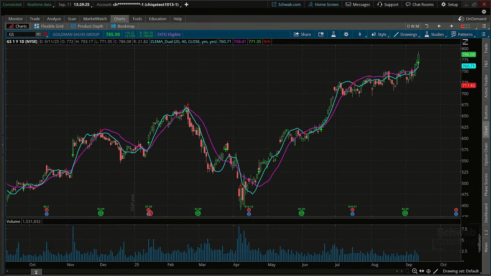How about the MACD? The MACD lines separating themselves and expanding. Expansion of the MACD lines. That might be one to also look at too.